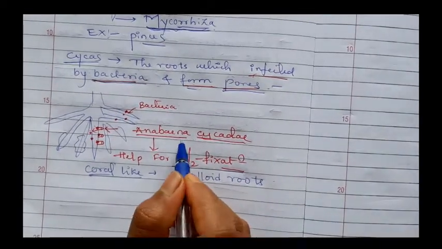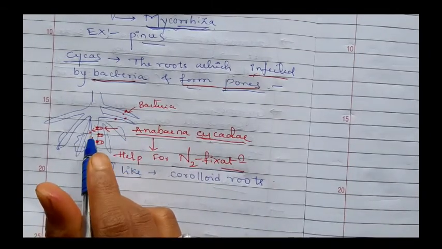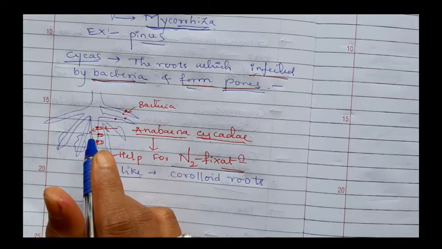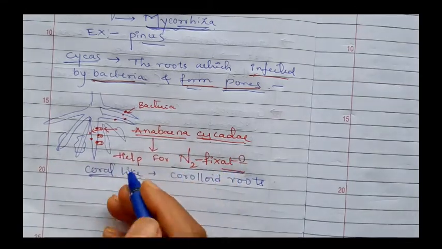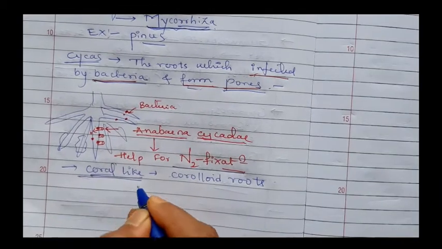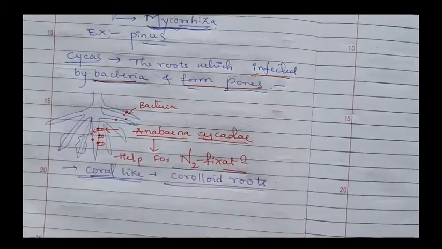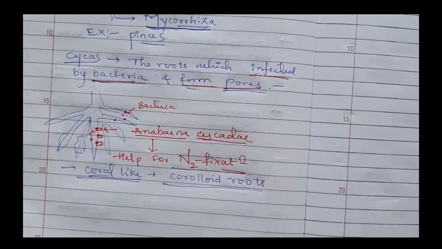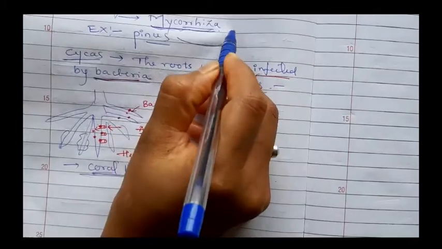After entry of Anabaena cycadae, the root becomes more rapid in cell division and increases the number of cells. The structure looks like coral. Those roots are known as coralloid roots. This is very important. In case of Pinus, we can see the mycorrhiza.